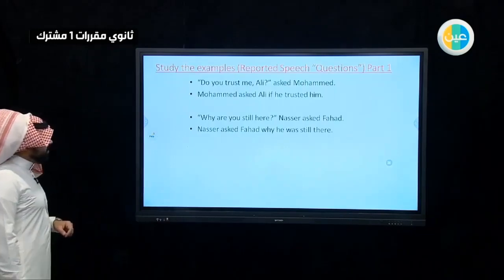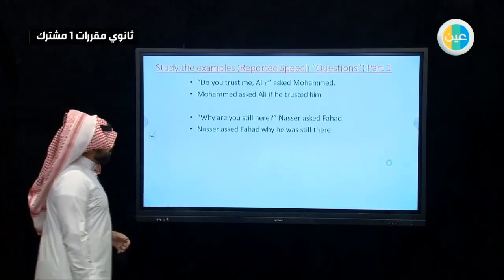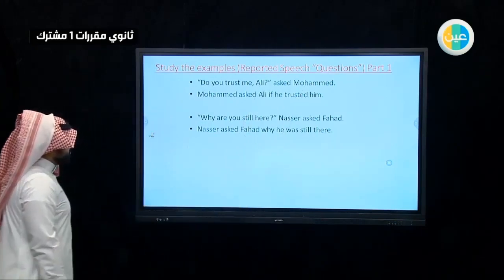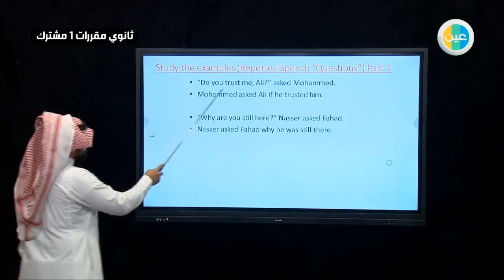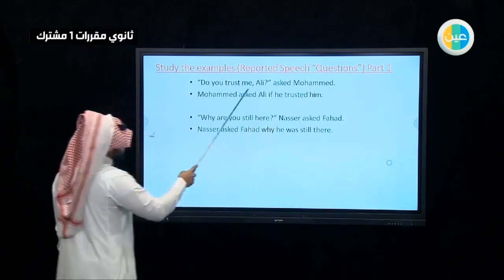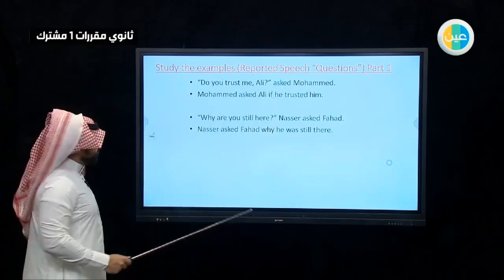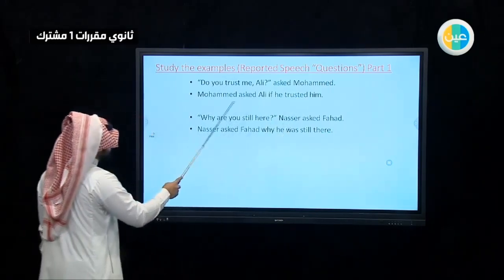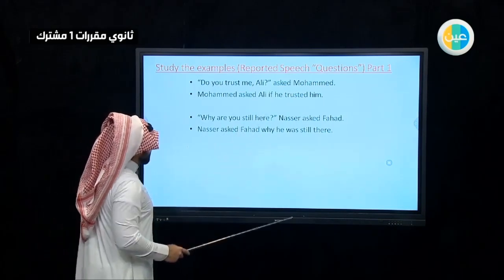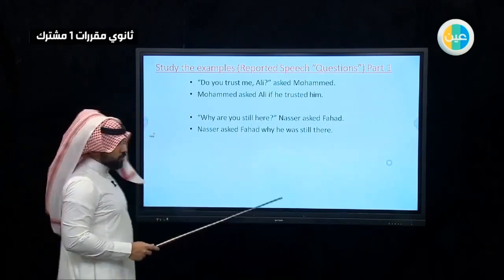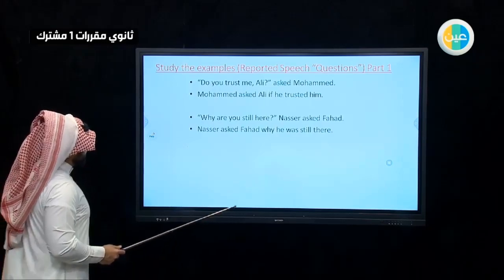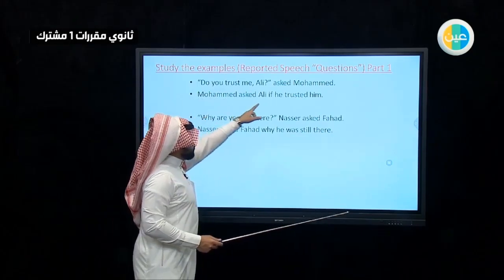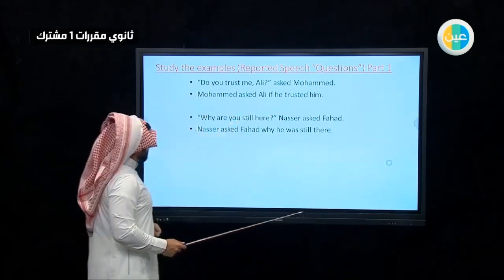Let's check these examples. Now we'll start with reported speech which covers questions. Part number 1. So check number 1. Do you trust me, Ali? Asked Muhammad. This is just a direct speech. Muhammad asked Ali if he trusted him. This is when we reported the speech. We used the question type. As you can see here, this is a yes/no question. So we didn't use the same. We just changed it with if.